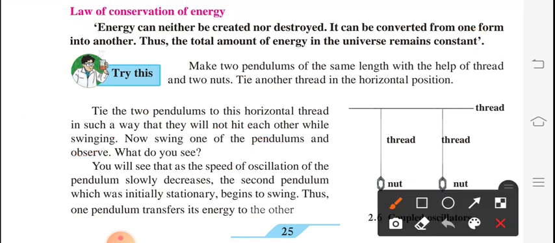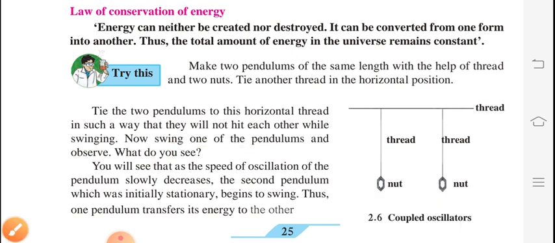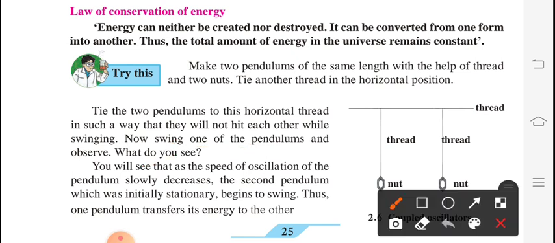Here we are considering two pendulums of the same length. With the help of thread, tie two nuts to another thread in the horizontal position. In this way we have done this arrangement. We have two nuts, this is the part of thread and this is the other thread. Tie the two pendulums to the horizontal thread in such a way that they will not hit each other while swinging. Now swing one of the pendulums and observe. What do you see? You are going to see that the speed of oscillation of the pendulum slowly decreases.